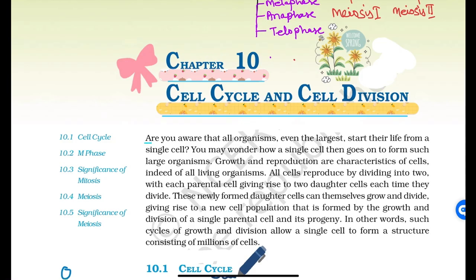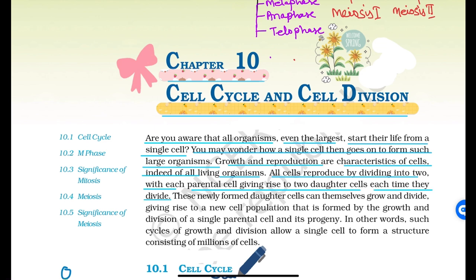Here we start. Are you aware that all organisms, even the largest, start their life form as a single cell? You may wonder how a single cell then goes on to form such large organisms. Growth and reproduction are characteristics of cells, indeed of all living organisms. All cells reproduce by dividing into two, with each parental cell giving rise to two daughter cells.